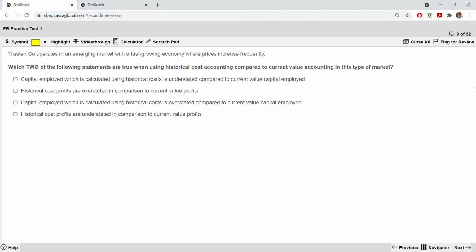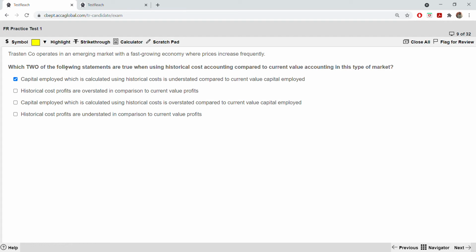So first one, capital employed which is calculated using historical cost is understated compared to the current value capital employed. Right? It is correct, right? Because historical cost will be less compared to the current value capital employed. It will keep on increasing. That's why if you are calculating the capital employed using historical cost, it will be understated.